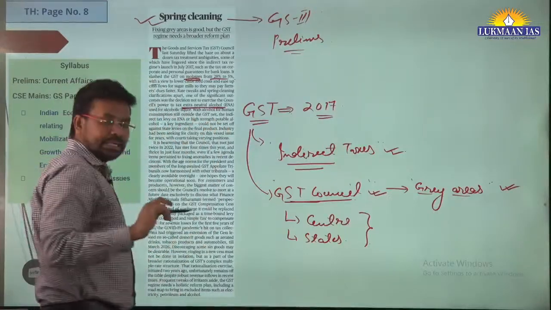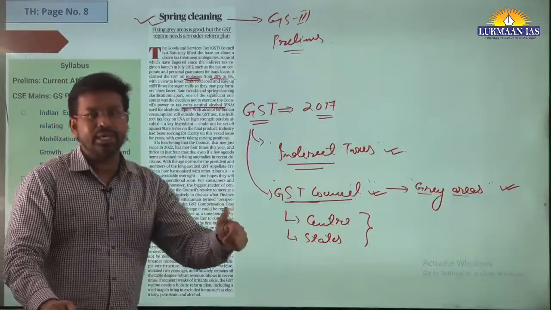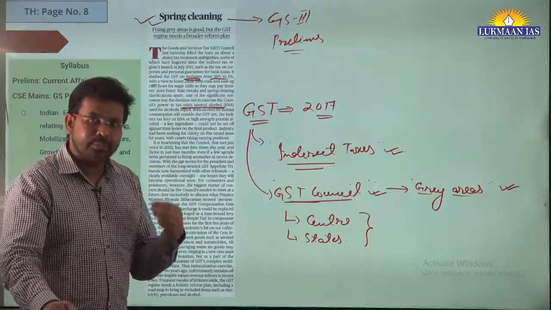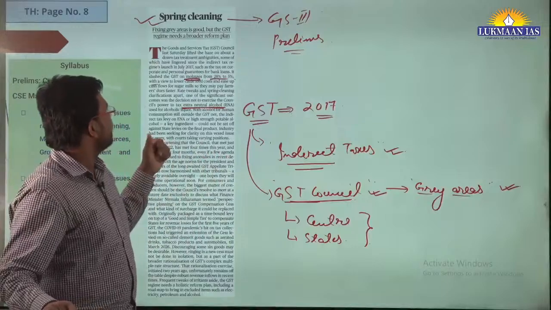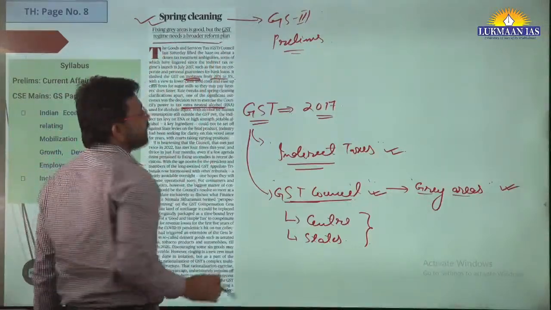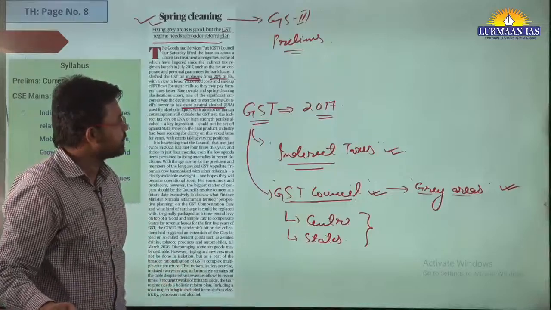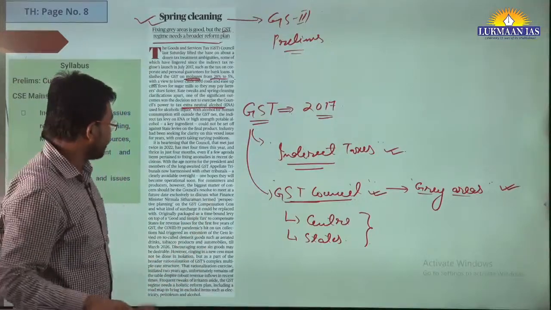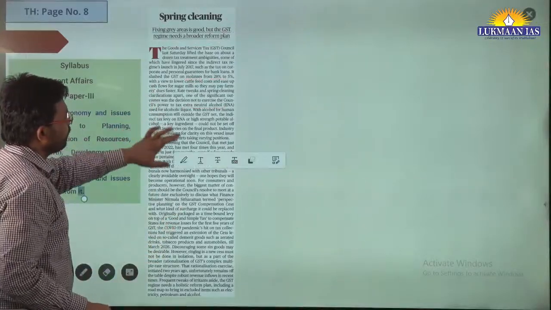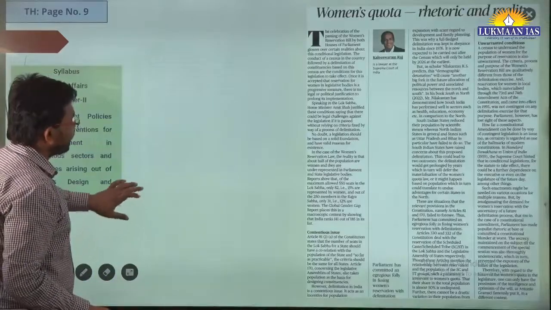This extra neutral alcohol is added into alcohol for human consumption, and on this, the GST Council imposes taxes. So the author says that the GST regime needs a broader reform plan. That's the thing. It's a short topic, but this topic was good from an economy point of view.